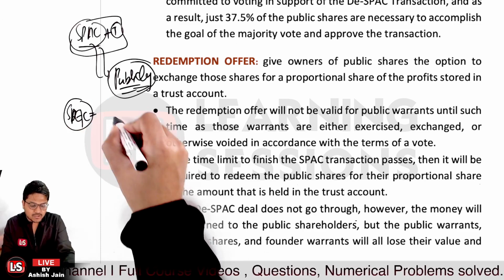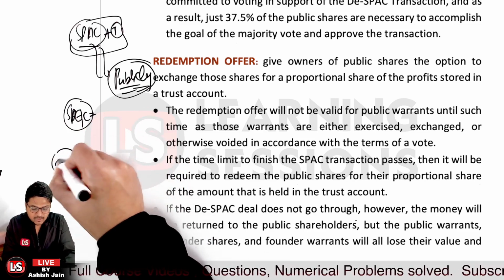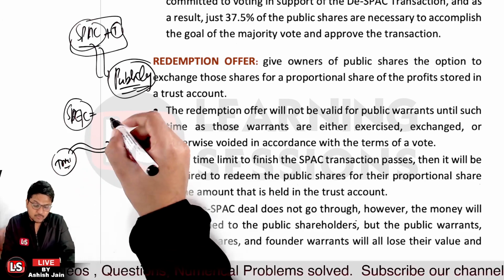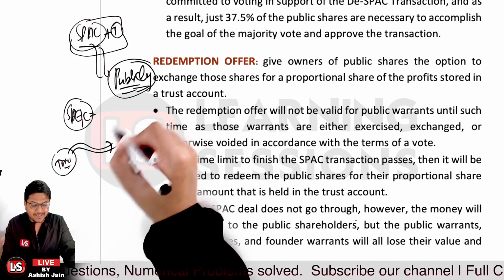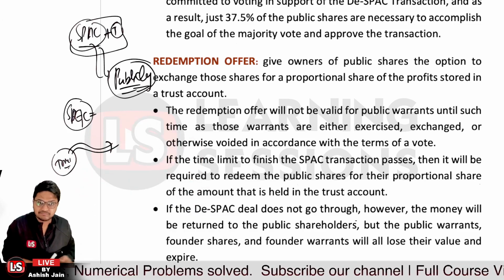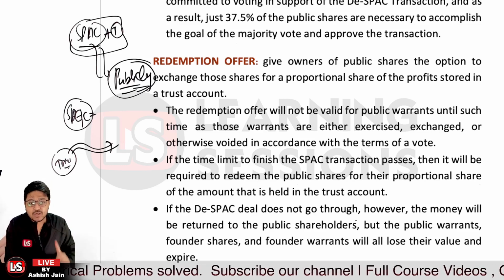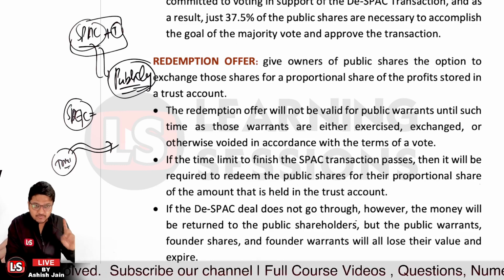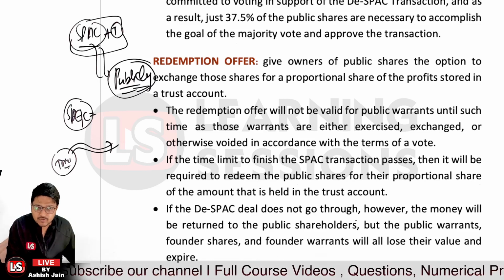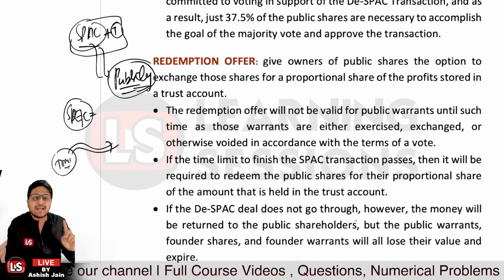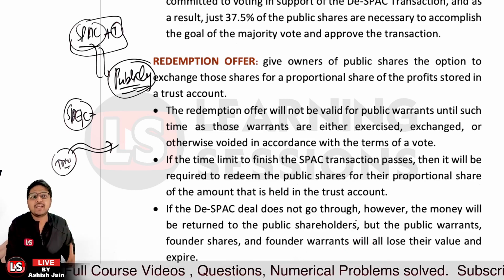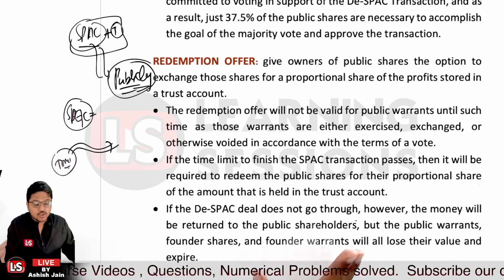They can be redeeming their shares. So the trust where the funds were kept, if they were generating any revenues, those revenues can be used to buy back the shares for the redemption of the shares, right? Now, the redemption offer will not be valid for public warrants. I'm telling you, this will not be valid for the public warrants until such time as those warrants are either exercised, exchanged, or otherwise voided in accordance with the terms of usage, right?